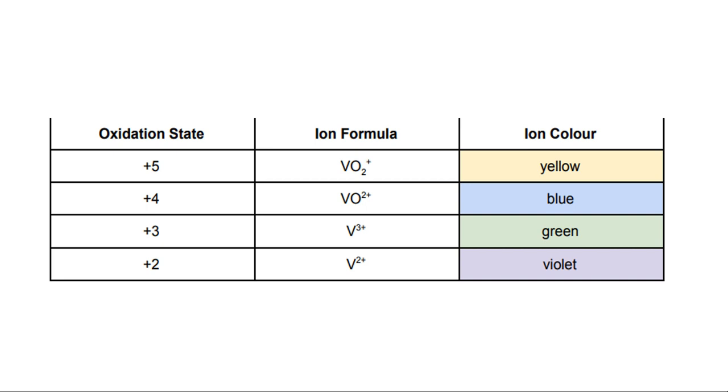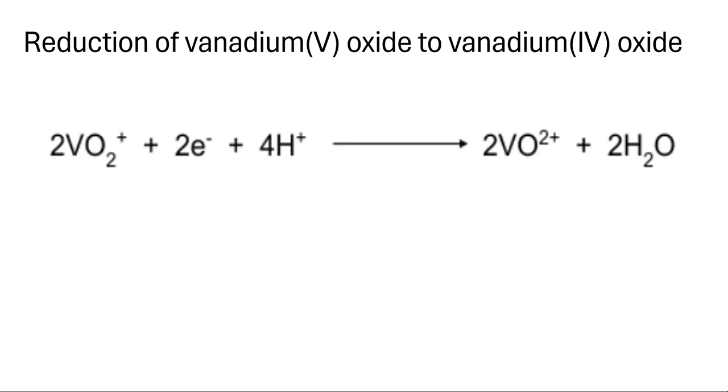This is the ion color of each oxidation state of compounds with vanadium. So VO2+ would be yellow. VO2+ with the 2 on top, like ion, would be blue. V3+ is green. V2+ is violet. Reduction of vanadium, that's 5 to 4: 2VO2+ plus 2e- plus 4H+ goes into those two.